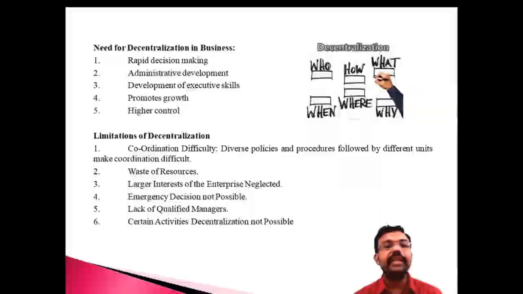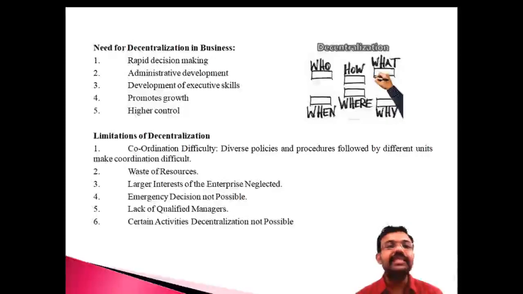Okay, and after that, what are the needs for decentralization? Decentralization is granting authority to the lower level. When, how, where is the authority granted to the lower level? So let us discuss the needs of decentralization. The first need is rapid decision making. Decentralization is essential for quick or rapid decision making. To take the right decision at the right time, we follow the concept of decentralization. So the first need is rapid decision making.